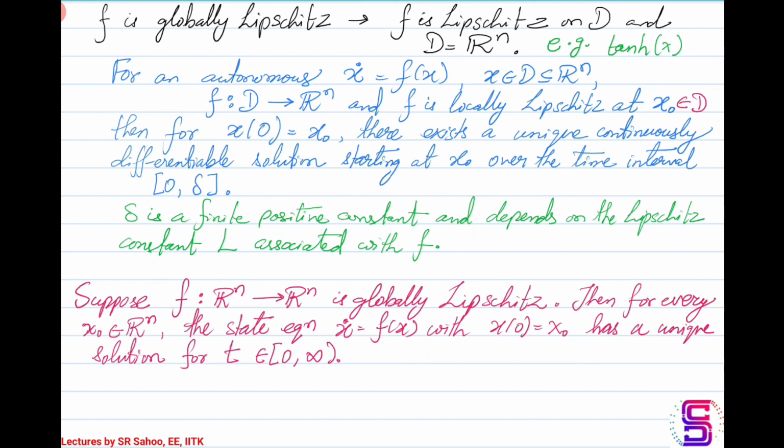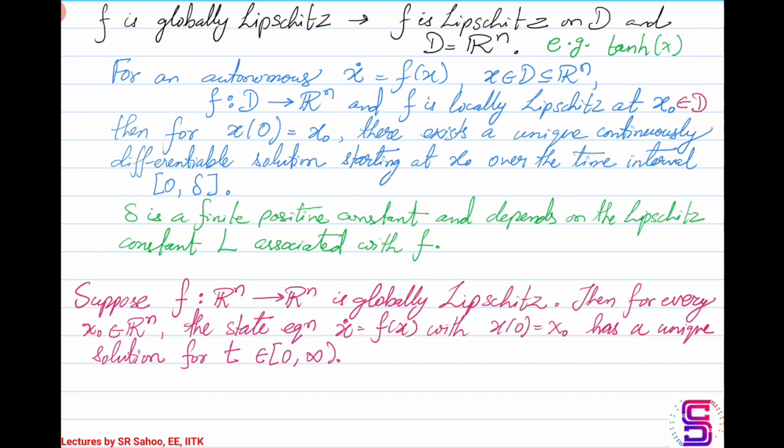What you had before was the local existence and uniqueness, because the solution exists over a finite time interval. The unique solution exists over a finite time interval, and after or before the time interval, you really don't know what happens to the solution, whether it will exist or not, and if it exists, whether it will be unique or not.